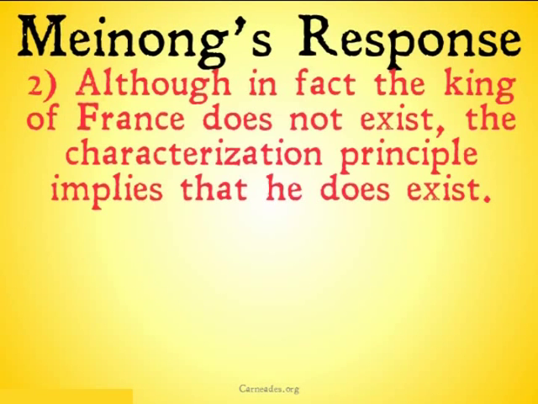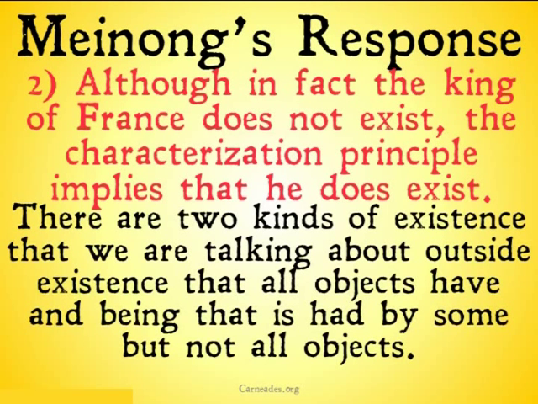Meinong is also going to respond to 2. Although in fact the King of France does not exist, the characterization principle implies that he does exist. Meinong's going to say that there are 2 kinds of existence we're talking about. Existence that all objects have, this kind of outside existence, and being, that's something that's had by some but not all objects. In fact, the King of France is going to have the property of non-being, or perhaps he will have neither the property of being nor non-being, depending on what we really mean by the King of France.